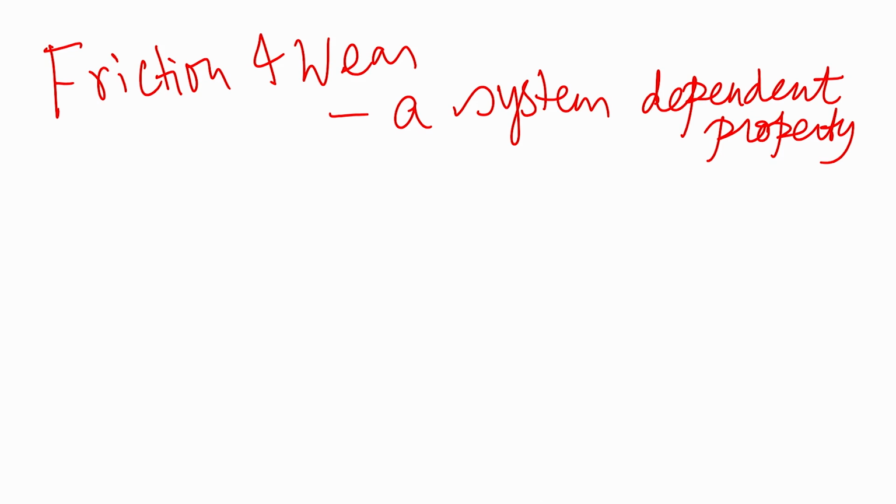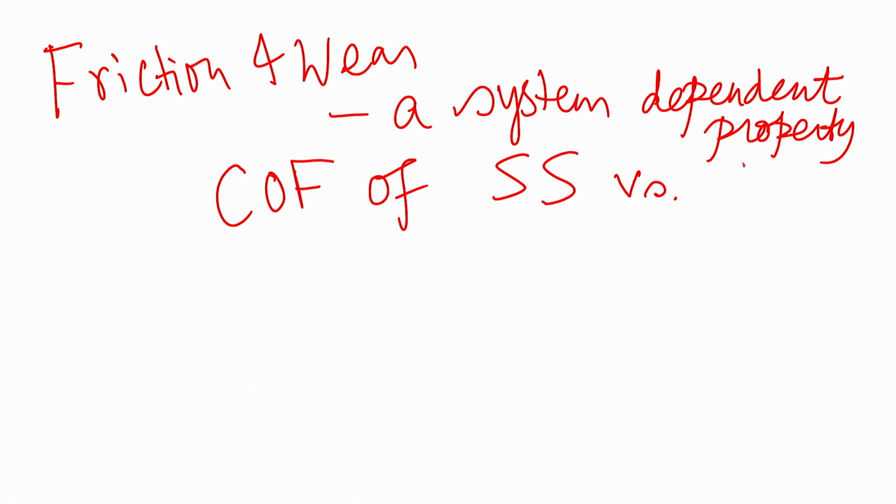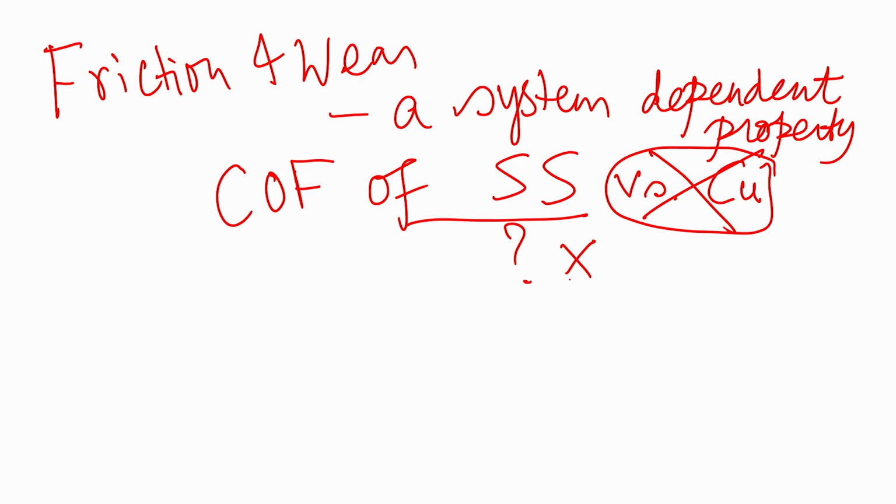So, I often made this statement that if somebody would ask you what is the coefficient of friction of stainless steel, there is no answer, there is no unique answer. But then if somebody would ask you what is the coefficient of friction of stainless steel versus copper, then you can give an answer. Okay. So, without this versus copper, this question does not have any answer, simply because there is nothing like friction of stainless steel, because friction of stainless steel against what, that is very important.